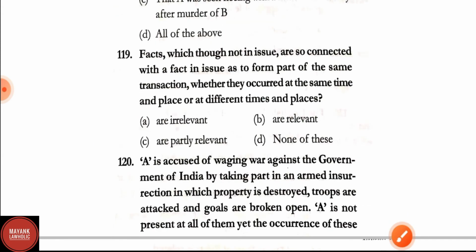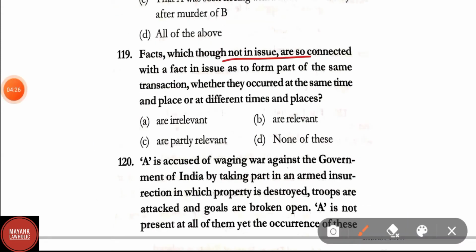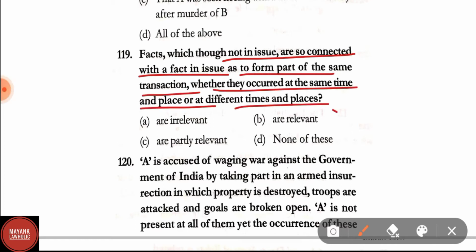Question number 119. Facts which, though not an issue, are so connected with a fact and issue as to form part of the same transaction, whether they occurred at the same time or place or at different times and place, are relevant, are irrelevant, are partly relevant, none of these. Here correct answer is option B, that is are relevant.